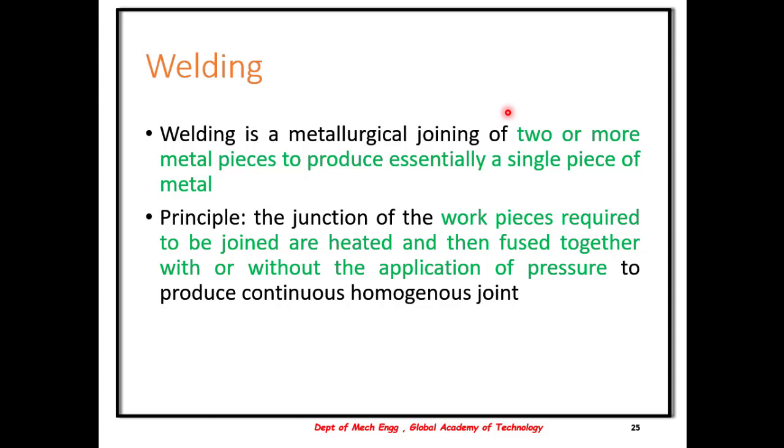The next joining process, the most widely used, is welding. It is a metallurgical joining of two or more metal pieces used to produce a single piece of metal. The basic working principle is that the junction of the workpieces required are heated and then fused together with or without application of pressure to produce a single homogeneous joint.